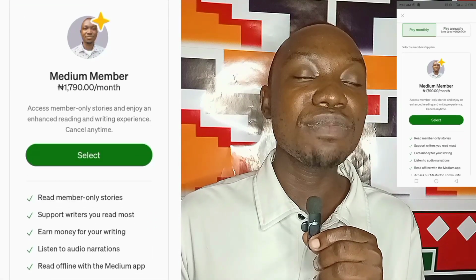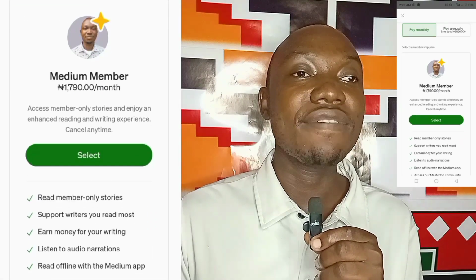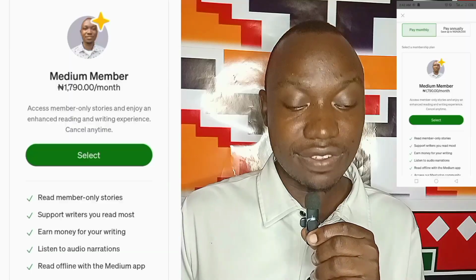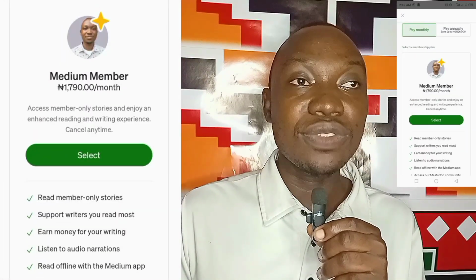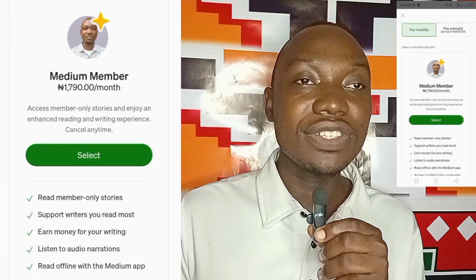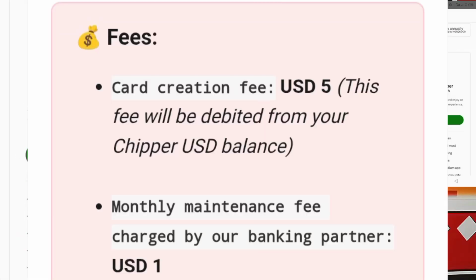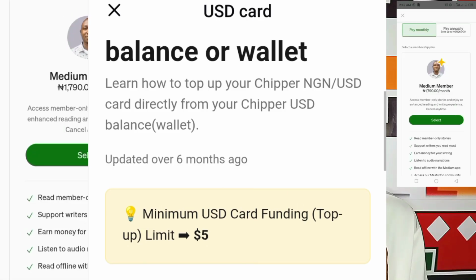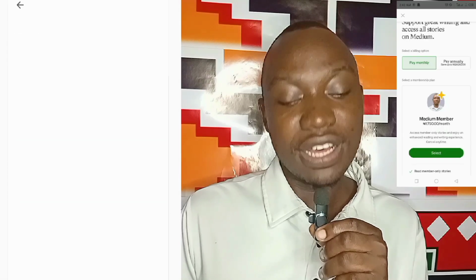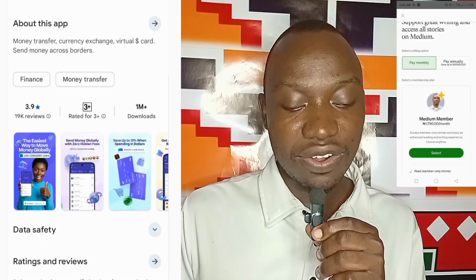I prefer you use Eversend, because with Shipper Cash, once you make any payment below $5, you are being charged an extra $1. And to obtain a Shipper Cash virtual dollar card, you will need to pay $5 to get the card, and then you will need a minimum funding of an additional $5.